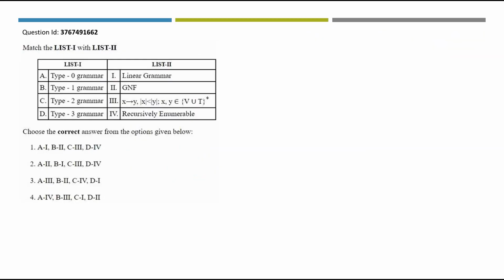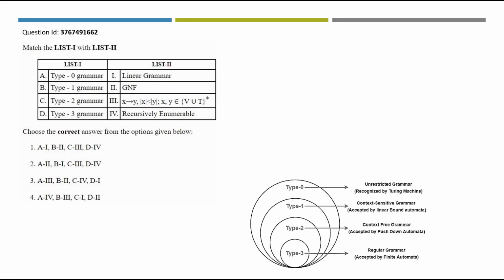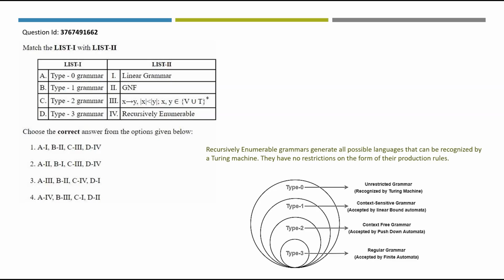Next question. Match the list 1 with list 2. So we will see the Chomsky hierarchy now. Type 3 is regular grammar that is accepted by finite automata. Type 2 is context-free grammar accepted by push-down automata. Type 1 is context-sensitive grammar accepted by linear-bound automata. And type 0 is unrestricted grammar recognized by Turing machine. Recursively enumerable grammars generate all possible languages that can be recognized by a Turing machine. They have no restrictions on the form of their production rules. So recursively enumerable grammar will be type 0.